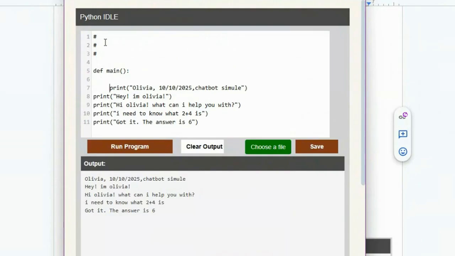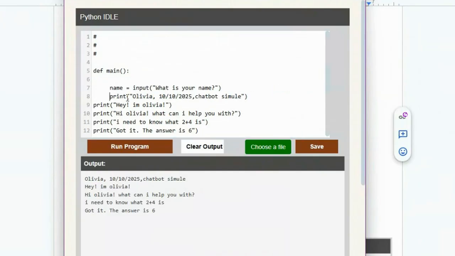You should have had an input statement, name equals input. What is your name? Like the computer's talking with you and asking you your name. Because yours, it doesn't matter who runs your program, it's always going to call them Olivia. Yours is not a conversation someone has with a chatbot.